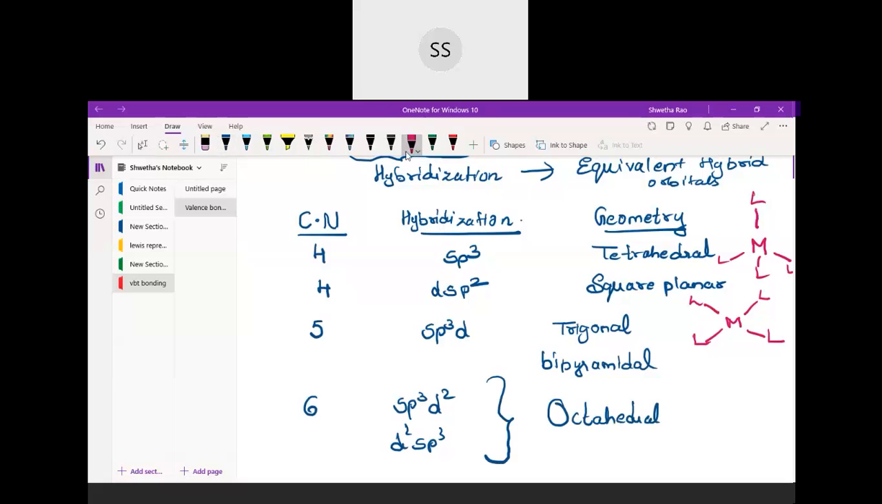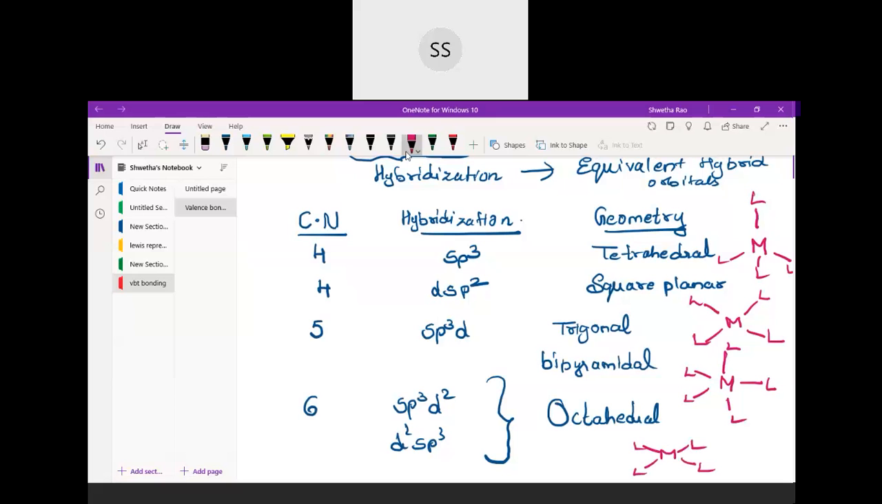Now going to trigonal bipyramidal: the metal is in the center, 3 ligands on the plane, 1 up and 1 below. And octahedral is like the metal in the center, and then you have 4 ligands on the plane, like a sheet of paper.